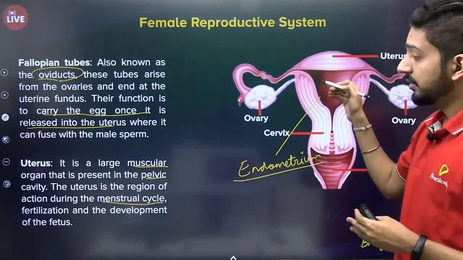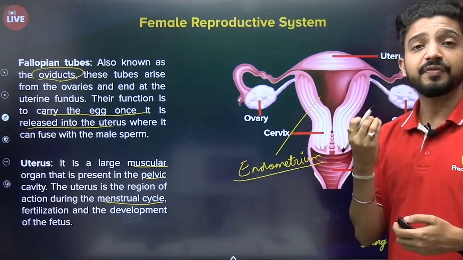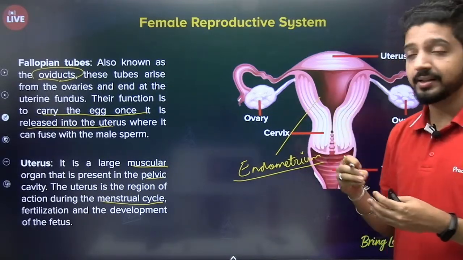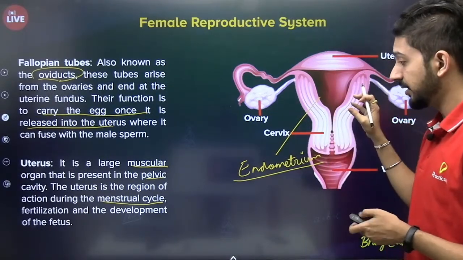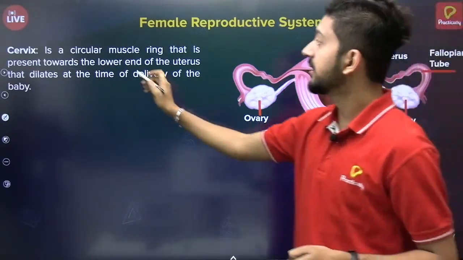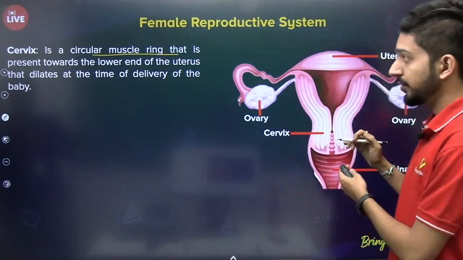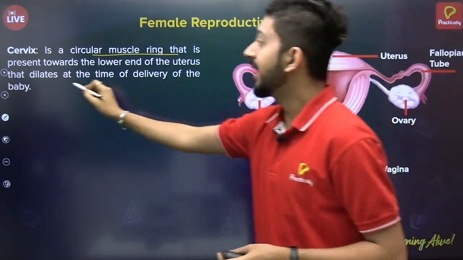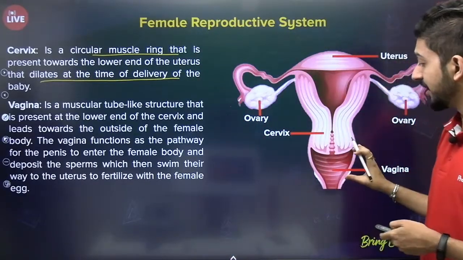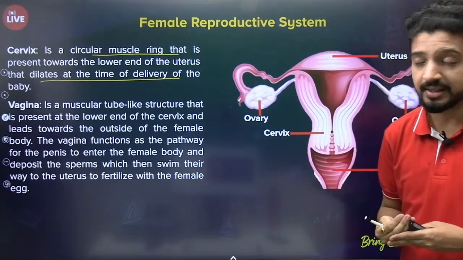So this is the main function of the uterus, that is, it nourishes the fetus in it, the embryo formation. Once the embryo is implanted, the fetus is nourished in the uterus. Then we have the cervix. It is a circular muscular ring present at the lower end of the uterus, and it dilates at the time of delivery. And then finally we have the vagina, and outside to that is the external female genitalia.